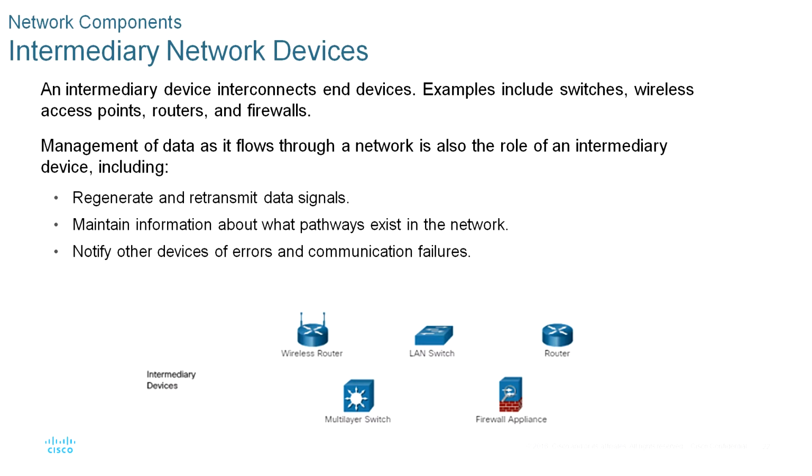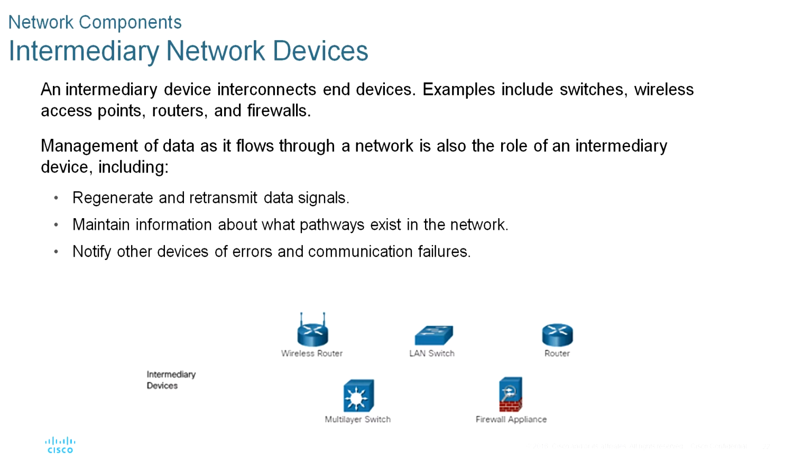Intermediary devices use the destination end device addresses, in conjunction with information about the network interconnections, to determine the path that a message should take through the network. Examples of the more common intermediary devices and a list of functions are shown in the diagram.